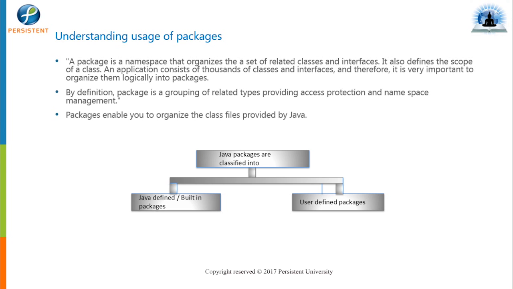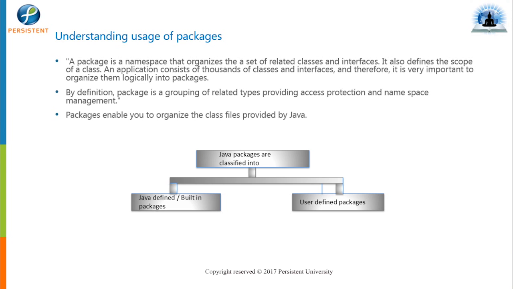A package is nothing but a folder, and inside that folder we put all the classes of similar type, similar functionality, similar behavior. It is just grouping related types of classes, nothing else.